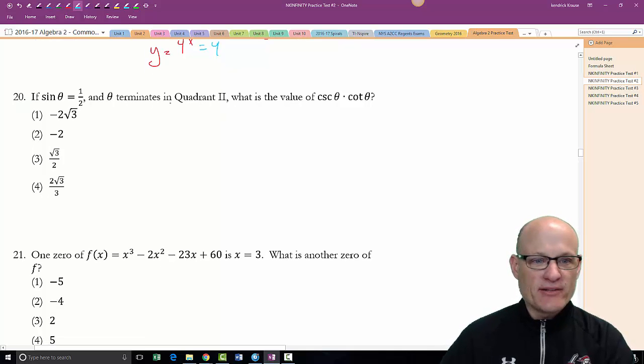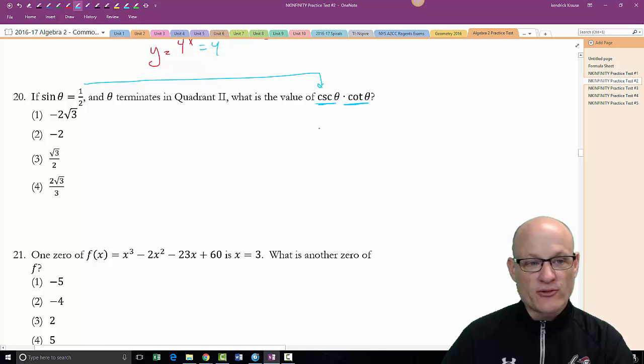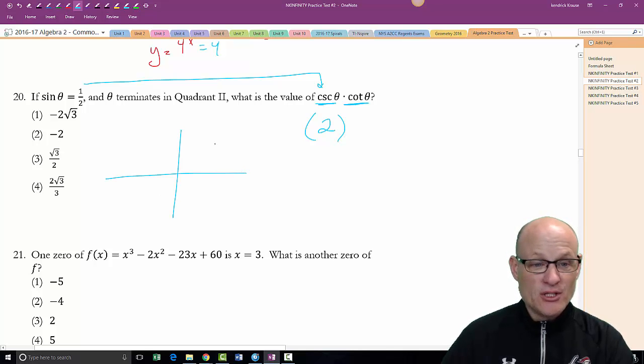Sine equals 1/2 terminates in the second quadrant. What is the value of this? Well, first of all, cosecant is just the reciprocal function of sine. So I know this one is 2. Now, what's the other one? I don't have a clue. But remember, we're terminating in the second quadrant.